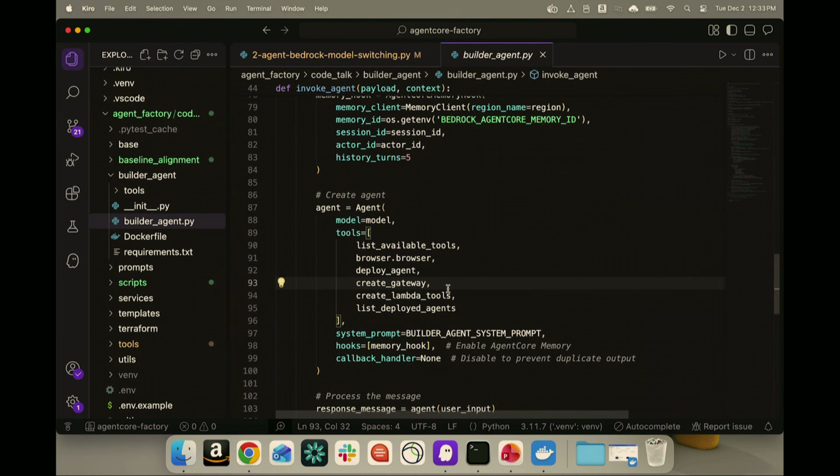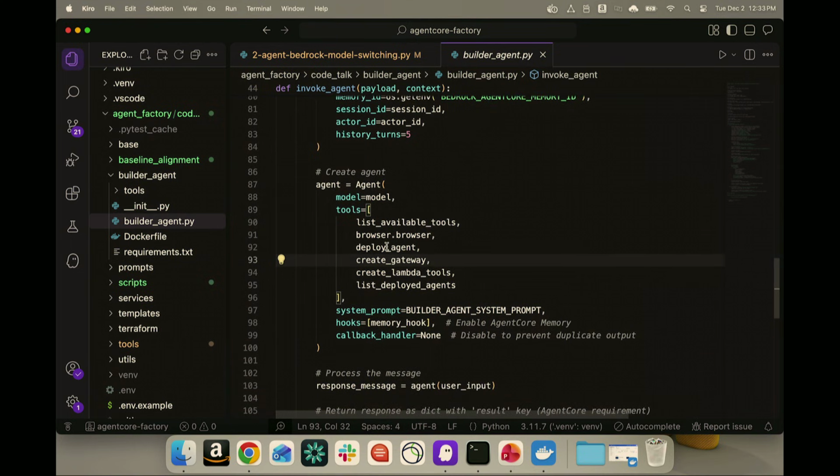The first thing that it will do is call create gateway, and this is going to create an Agent Core gateway for us, which serves as sort of like a facade layer. Girish mentioned this during some of those initial talks. It's a facade layer that allows your agent to connect to things like Lambda functions or other APIs over MCP protocol. So the first thing it will do is create that gateway. Then it will create those Lambda tools. So in this case, for our risk agent that's running right now behind the scenes, it's going to create one tool that's going to deploy to Lambda that will be exposed via that Agent Core gateway. And then finally, it's going to deploy the agent to Agent Core runtime using this deploy agent tool.